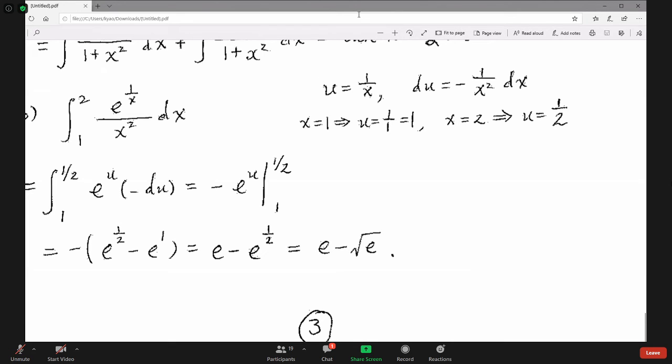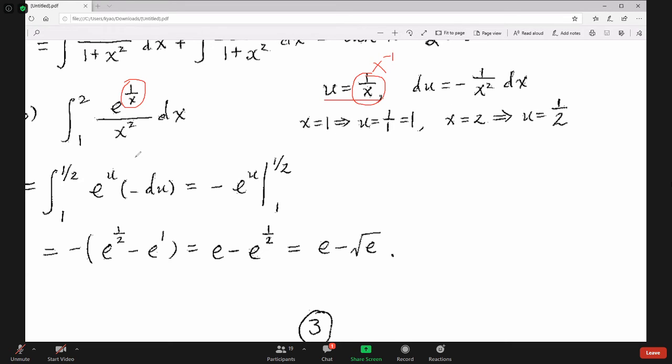Here, again, you have to use the substitution method. So here is 1 over x, so u equals 1 over x. Now you solve for du. du is the derivative, not the antiderivative. The derivative of x to the power negative 1 is negative, minus 1 over x squared dx.